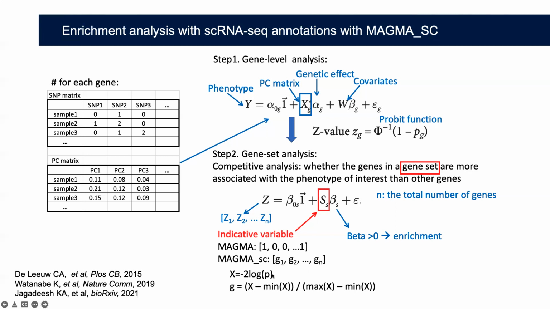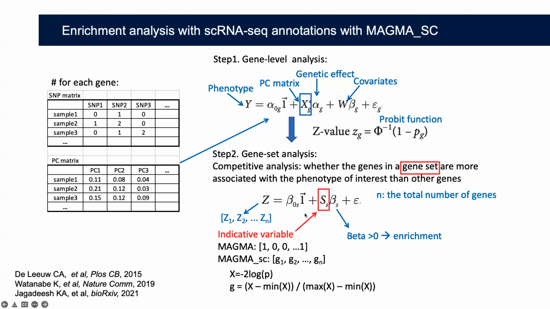These continuous values are generated by min-max normalization of the p-value from the Wilcoxon test when we constructed the gene programs in the previous slide. The advantage is we utilize all the detectable protein coding genes, and we don't need to arbitrarily set a threshold.